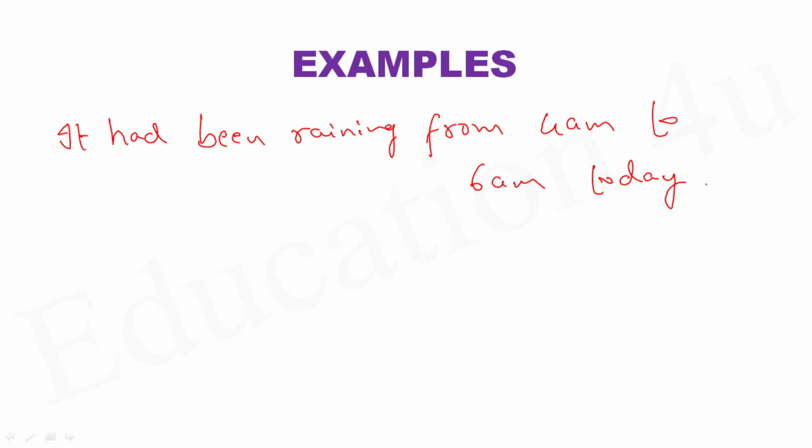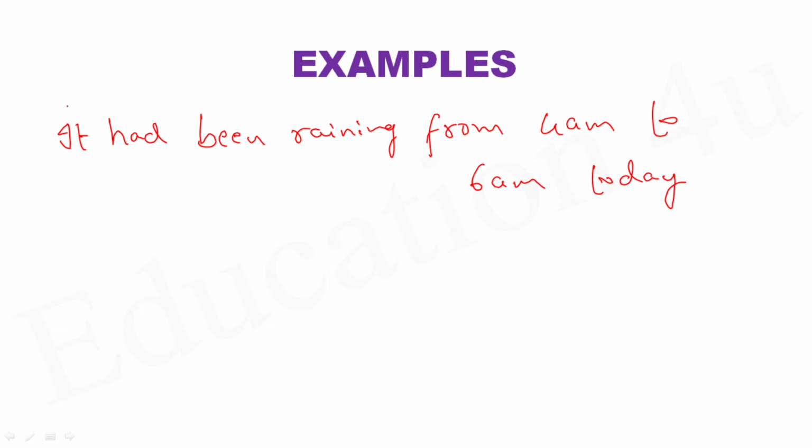It had been raining. See this example? It had been raining from 4 a.m. to 6 a.m. today. Are you sure the meaning of the sentence is it is raining now? No, not at all. At the time of saying this sentence, it is not at all raining.